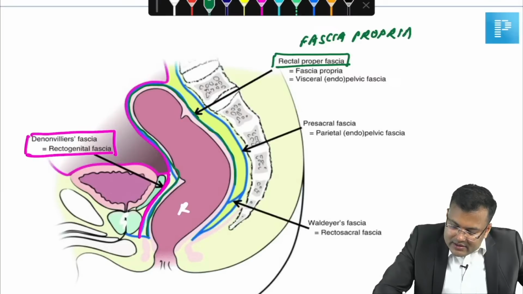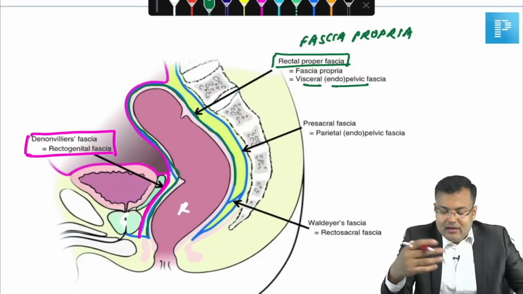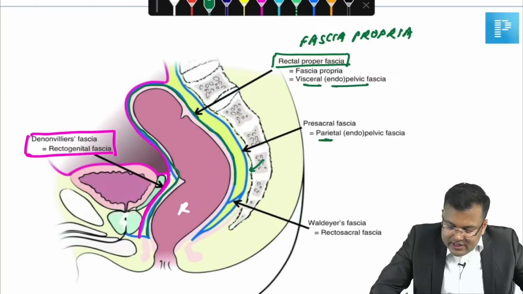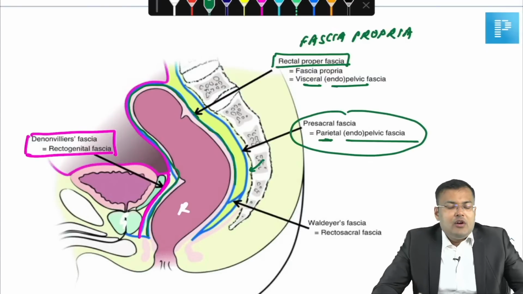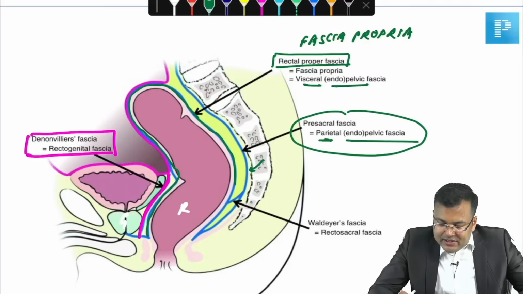Since it is attached to rectum, it is known as visceral endopelvic fascia. Clear? And outside this, the presacral fascia just anterior to sacrum is known as parietal endopelvic fascia. Clear? So, presacral fascia is also known as parietal endopelvic fascia.